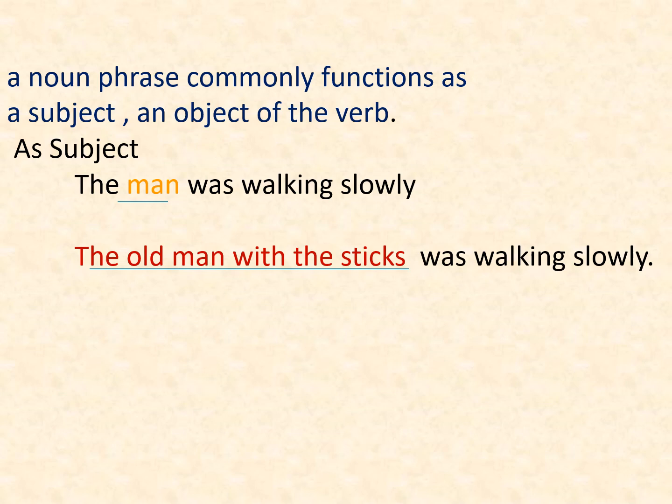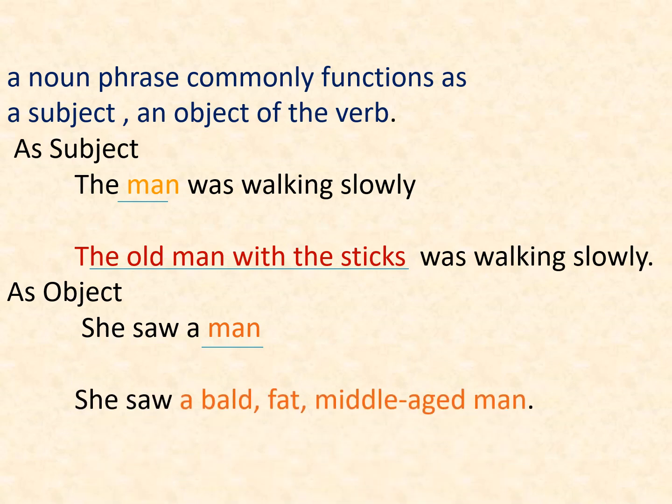Let us see as object. She saw a man. In this sentence, man is a noun. It is the object of the verb saw. She saw a bald, fat, middle-aged man.